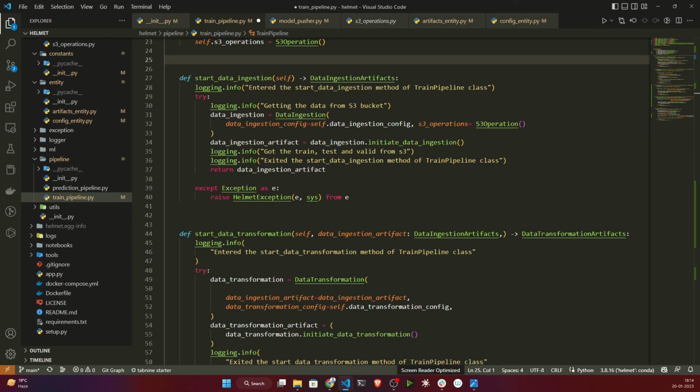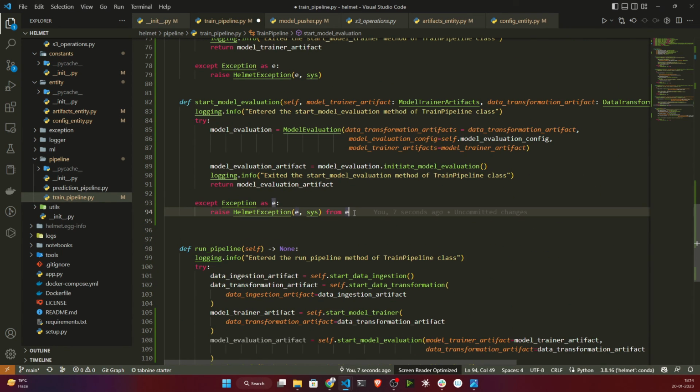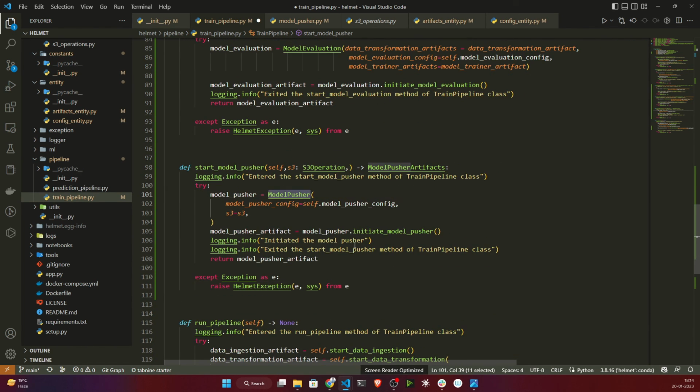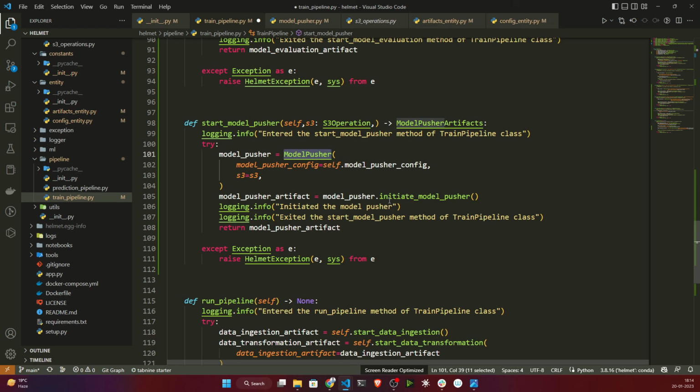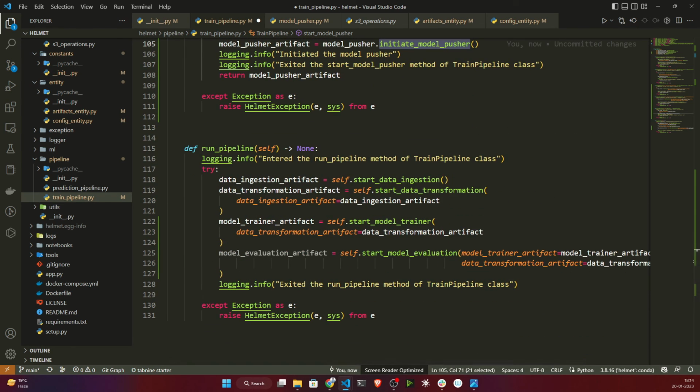Then I will create one method called start model pusher, after this model evaluation. It will just initialize your model pusher object, and it will call this initiate model pusher. Okay, that's it. Now I also need to mention inside run pipeline, but here first of all I need to